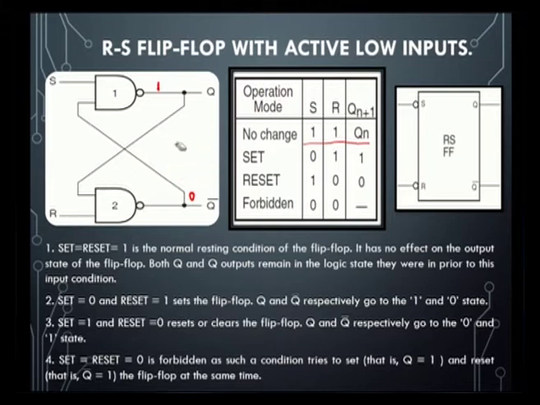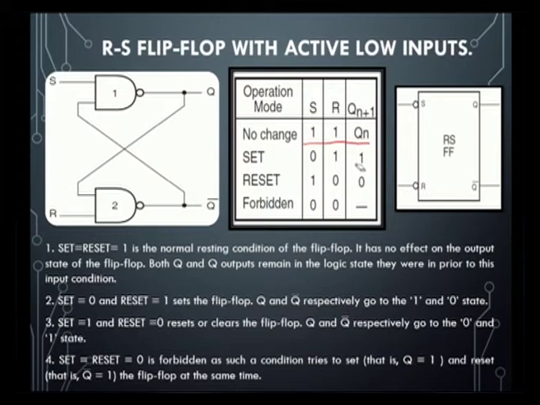that in the truth table we already know that for set, if S is equal to 0 and R is equal to 1, we get Qn plus 1 as 1, because here we need to consider that set is 0, in the sense that this is an active low input, that is why if set is equal to 0 we will get an output 1 here.